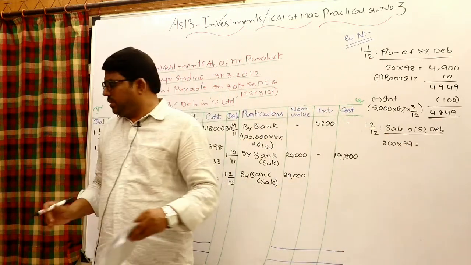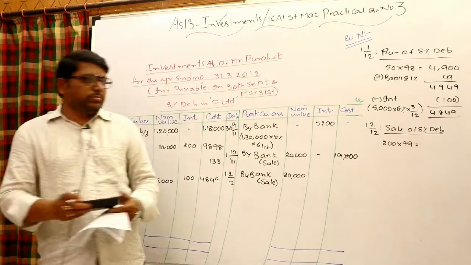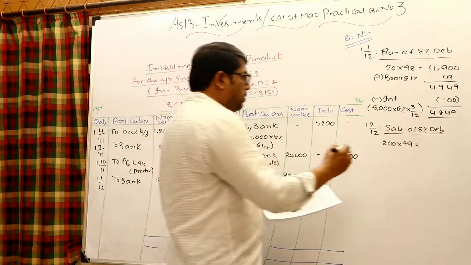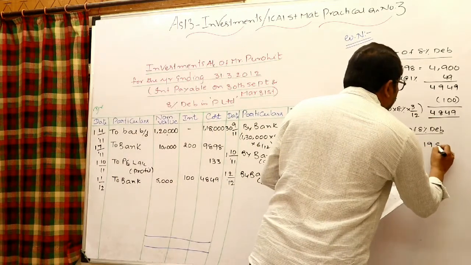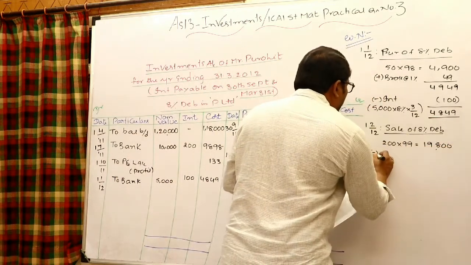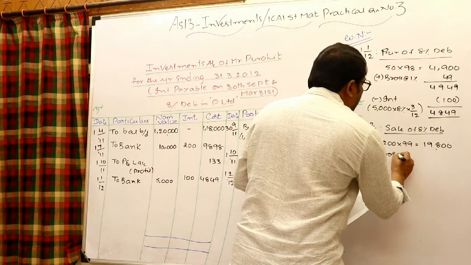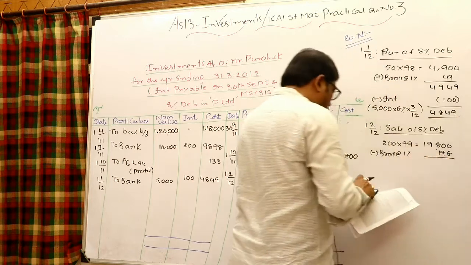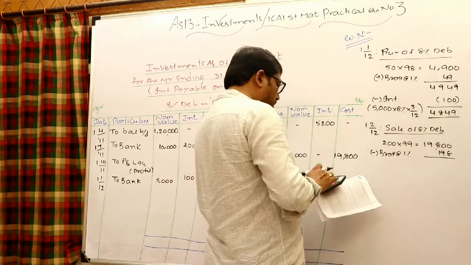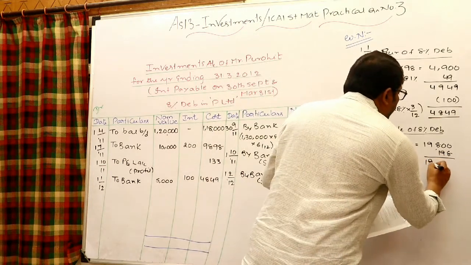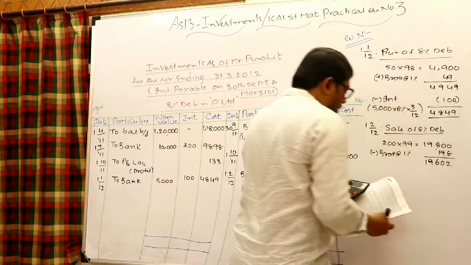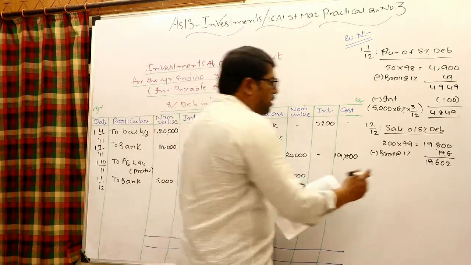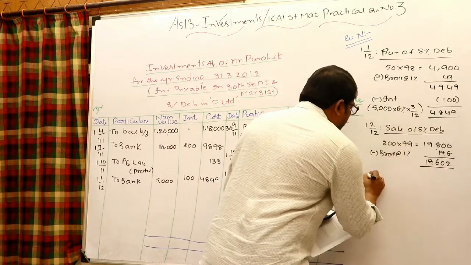Multiply that, 200 into 99, 1,19,800, minus brokerage 1%, 198. Minus 198, 19,602. 19,602. This is given ex-interest, means this does not include interest, to be paid separately.